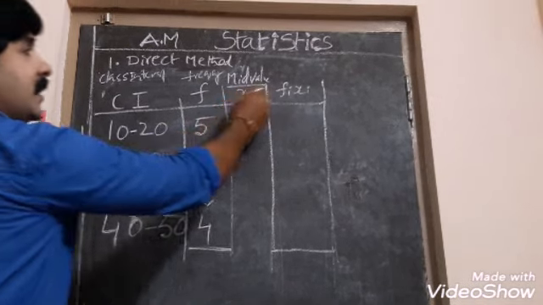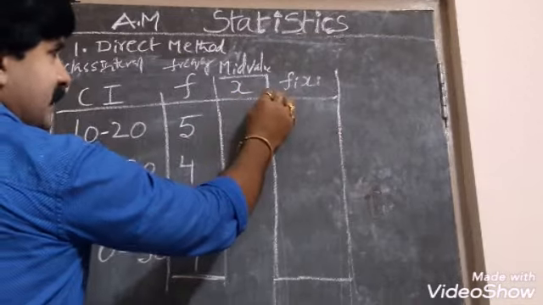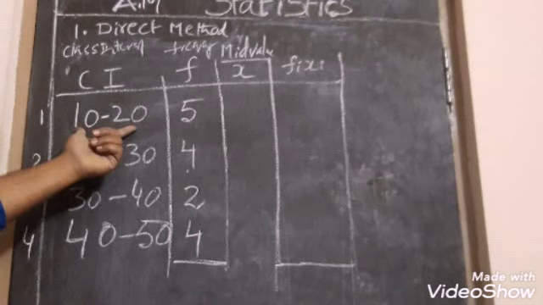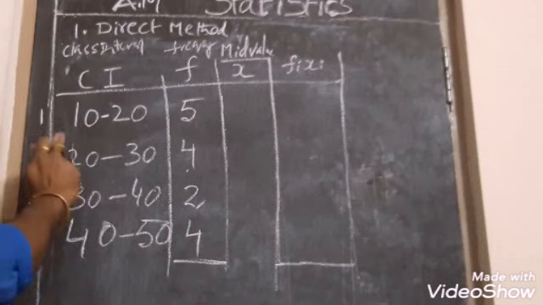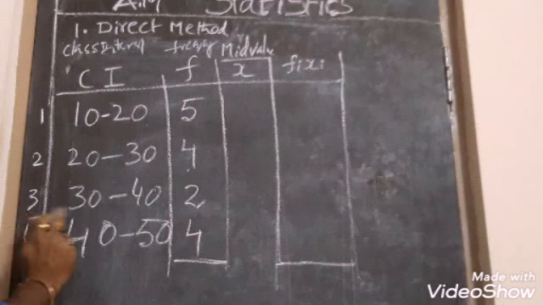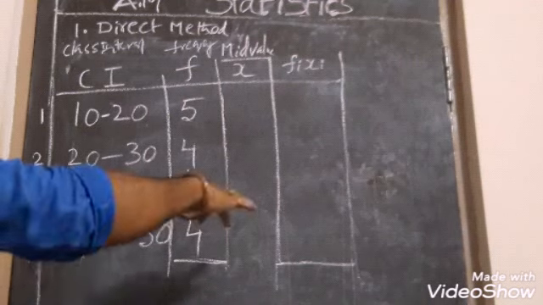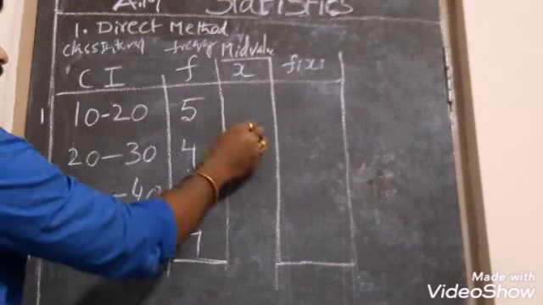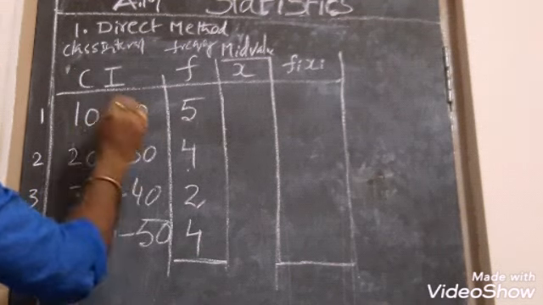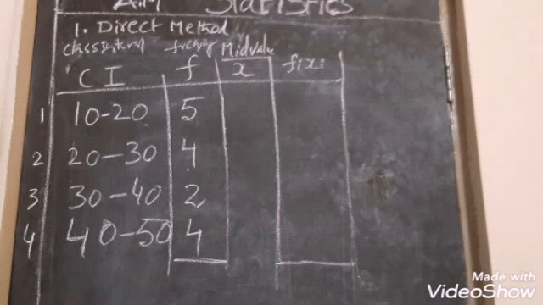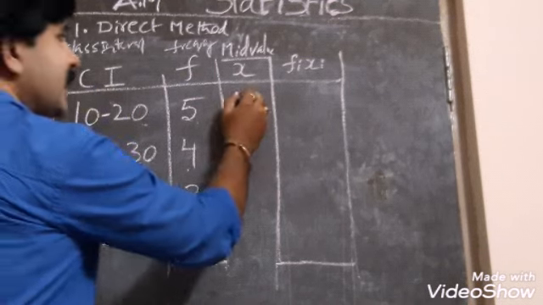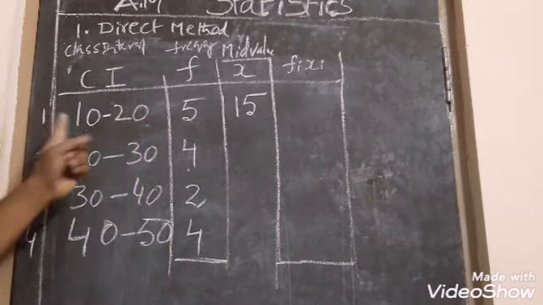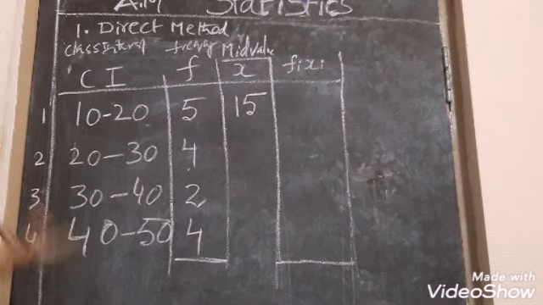What is mid value? I already told you previously. Mid value is nothing but the mean of the class interval. This is the first class, this is the second class, this is the third class. You divide the data into 4 classes: first, second, third, fourth. In the first class, what is the mean of the class interval? 10 plus 20 is 30, 30 by 2 is 15. It is nothing but the mid value of the class interval.